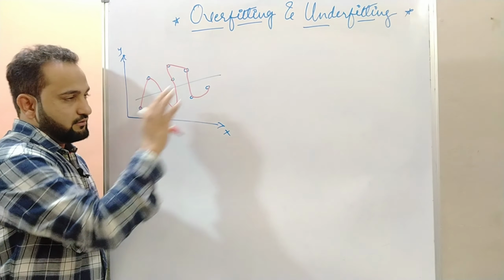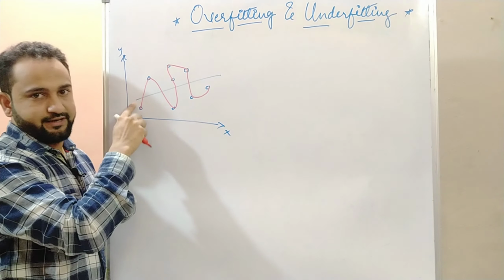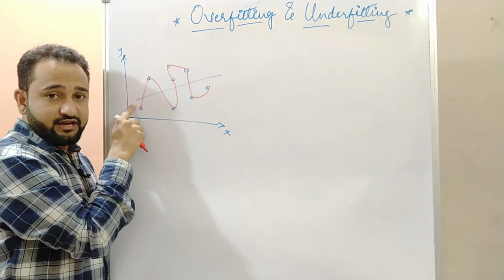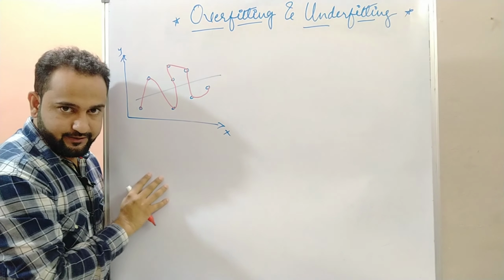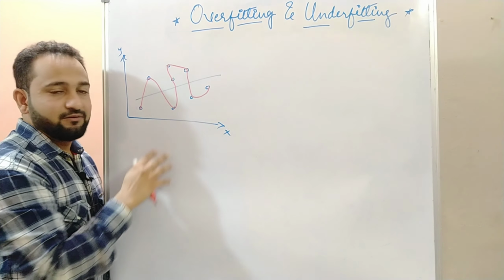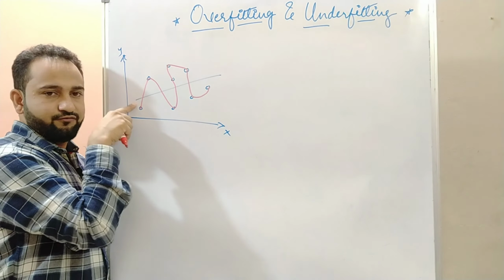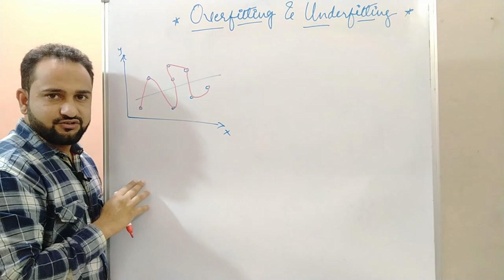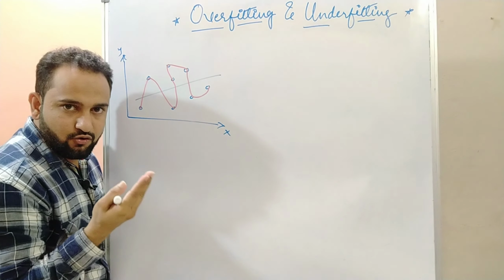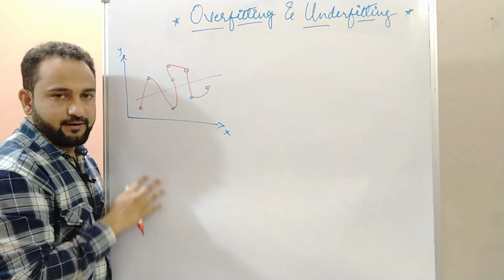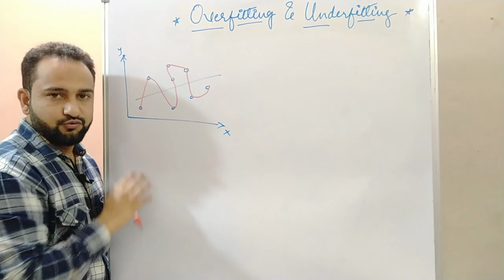So with the first line, this blue line, if you try to predict things, it will not predict them correctly. The prediction will be very poor. It means if you go with this blue line, your accuracy will be very low, and you can say the underlying logic of your data is not being considered by this blue line.